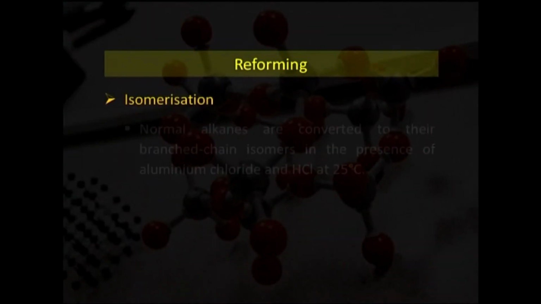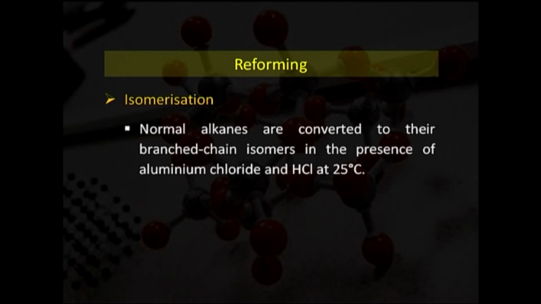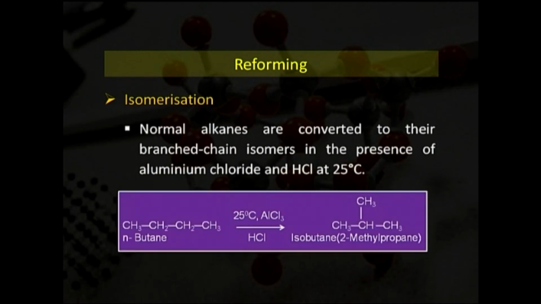In isomerization, the normal alkanes are converted to their branched chain isomers in the presence of aluminum chloride and hydrochloric acid at 25 degree Celsius temperature. In this reaction, we are seeing that normal butane in presence of AlCl3 and HCl is converting into isobutane. So, you may say that in this isomerization, the straight chain alkanes are converting into branched chain alkanes.